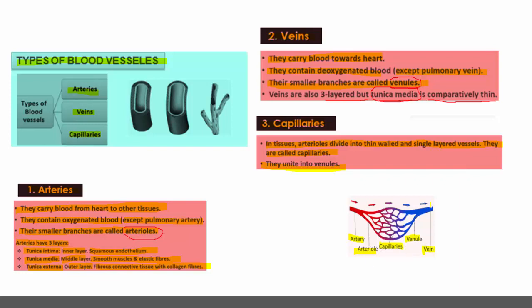So this is how the blood vessels are connected to each and every cell present in the body, and they are involved in the circulation or the conduction of blood through them.